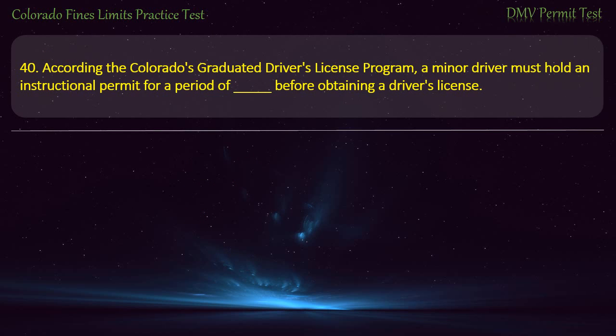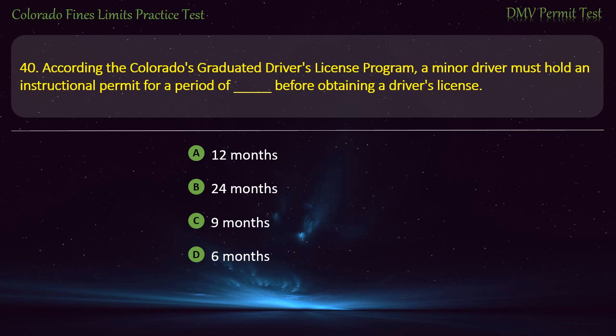Question 40. According to Colorado's graduated driver's license program, a minor driver must hold an instructional permit for a period of before obtaining a driver's license. 12 months, 24 months, 9 months, 6 months. Answer. 12 months.